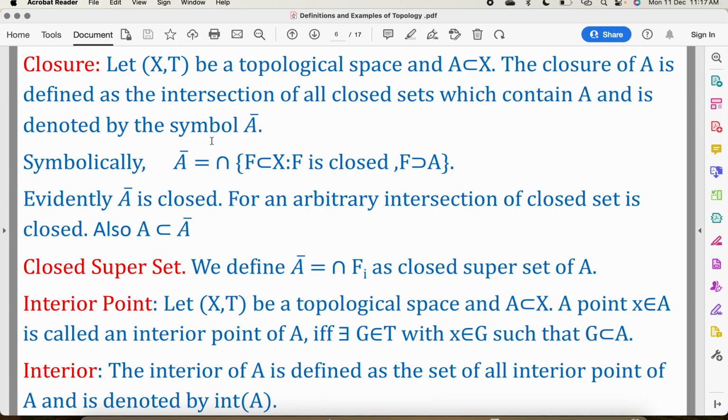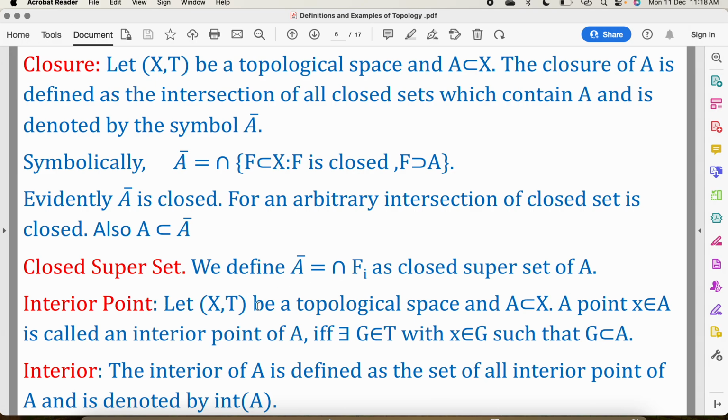So A bar is closed because arbitrary intersection of closed sets is closed. Here F is closed and it is the intersection of the F's, so A bar is closed. Also, A is always contained in A bar. Now closed superset. If we define A bar equal to intersection of F_i, the F_i are closed supersets of A.